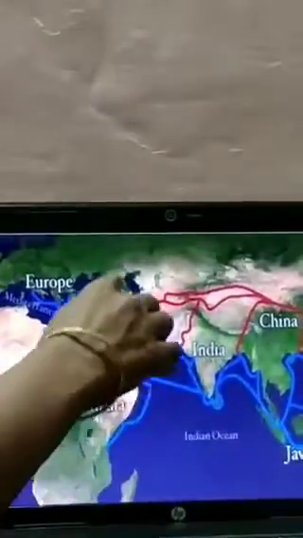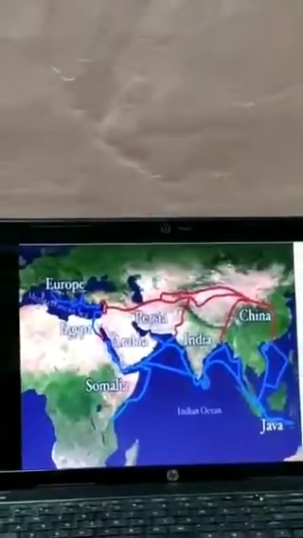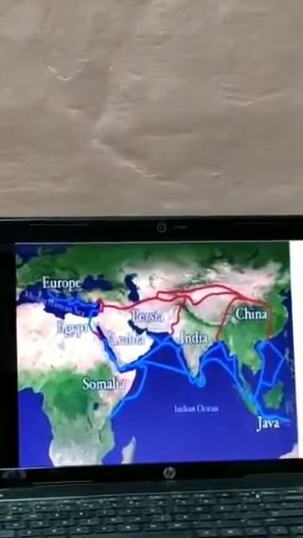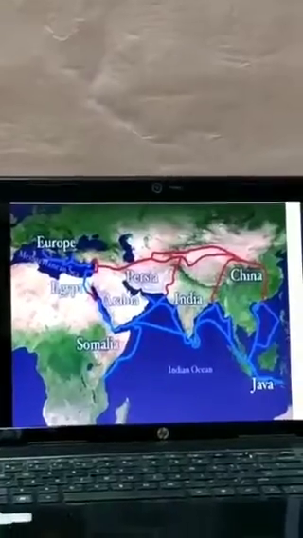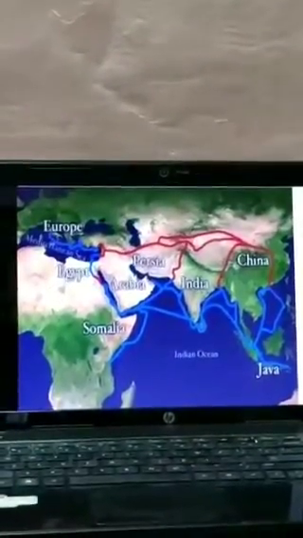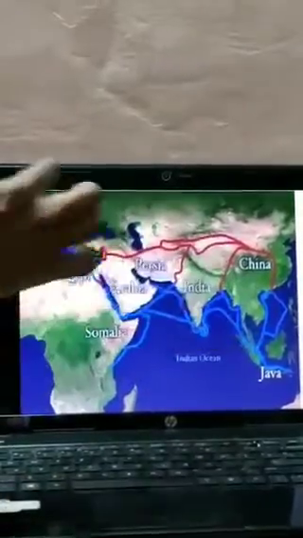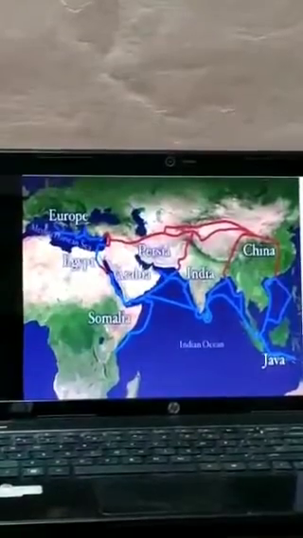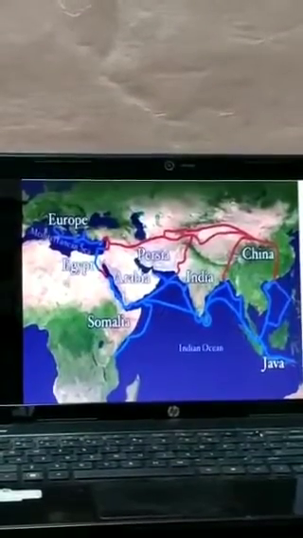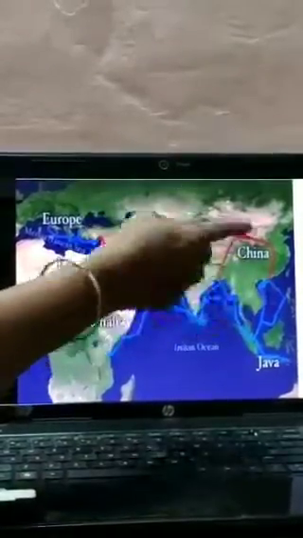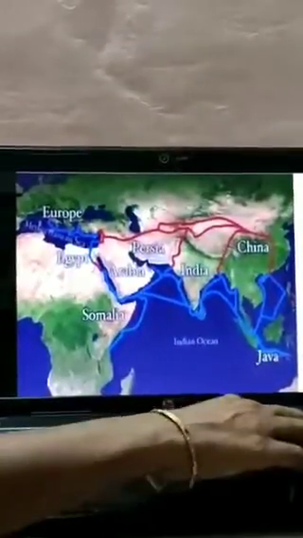The next one is location. So India has a central location. This helps India to establish close trade contact with the rest of the countries, with Europe and East and West Asian countries. See, this is a trans-Indian Ocean route. So due to its central location, India can make close trade contact with the rest of the countries.